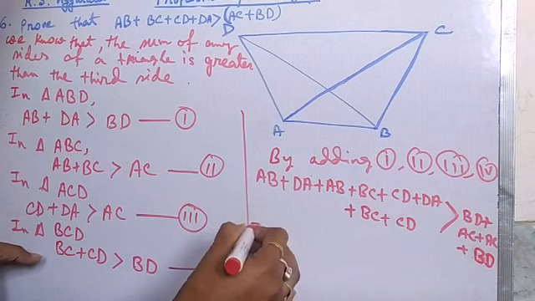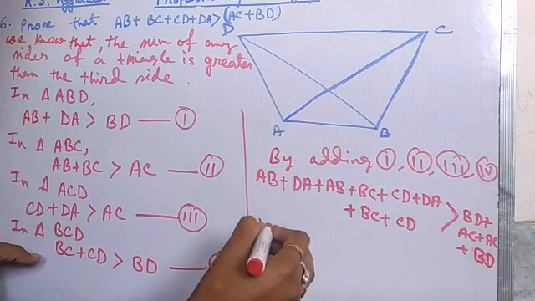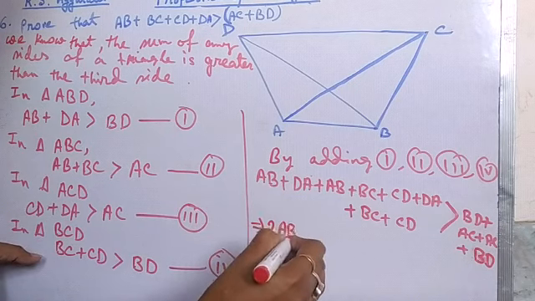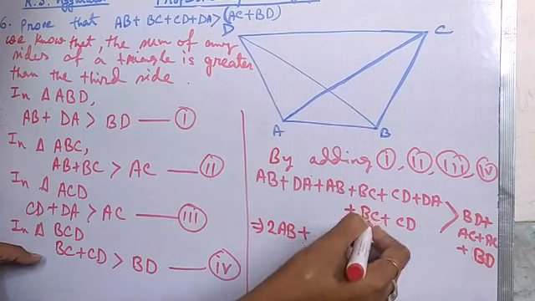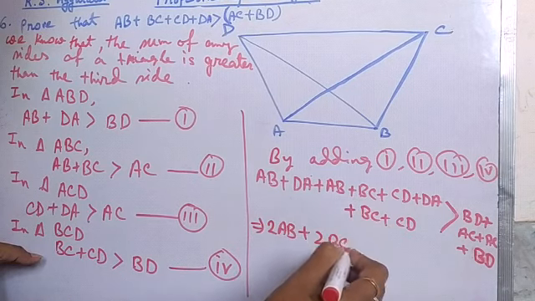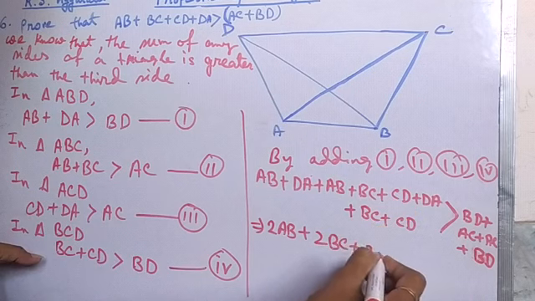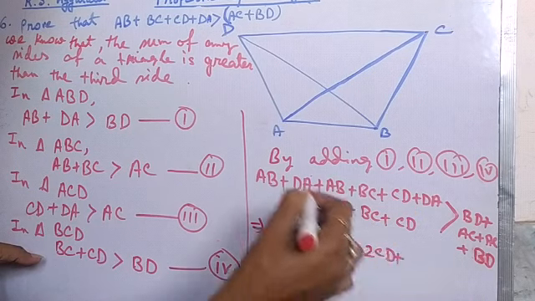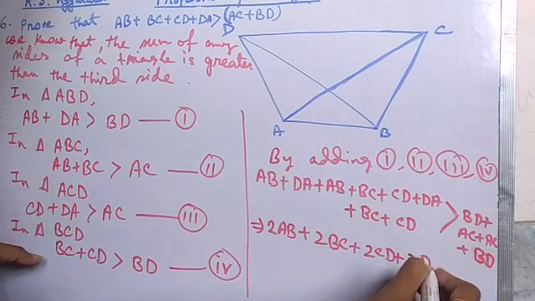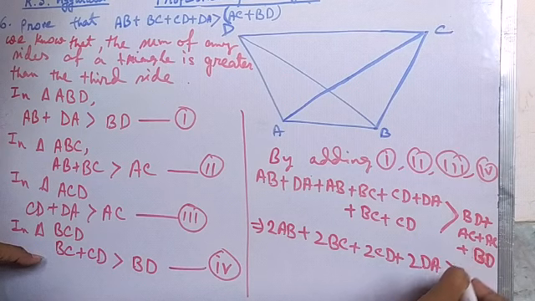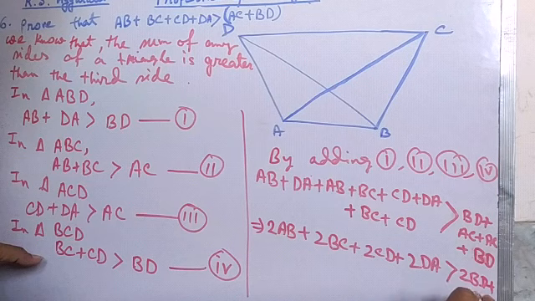So this implies 2AB plus 2BC plus 2CD plus 2DA is greater than 2BD plus 2AC.